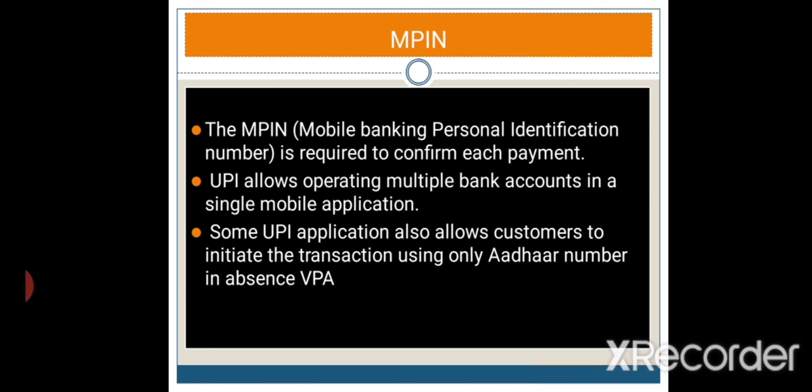Some UPI applications also allow the customer to initiate a transaction using only the Aadhaar number in the absence of a virtual payment address.